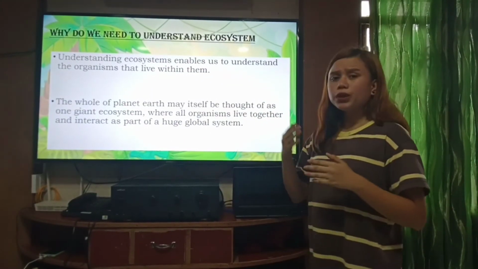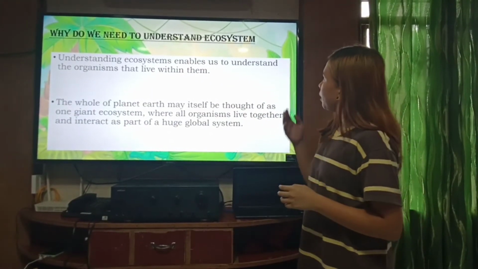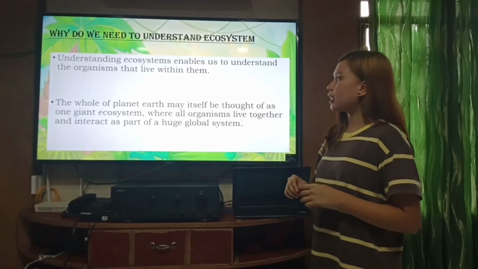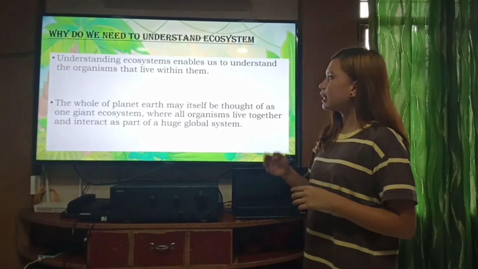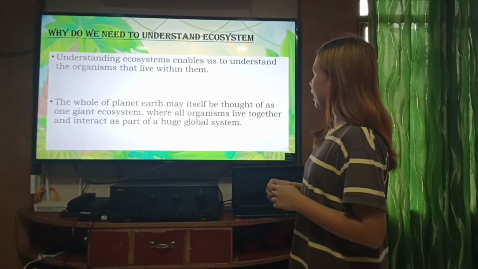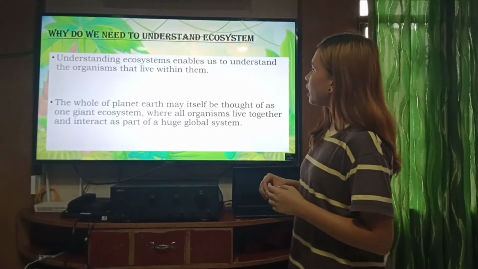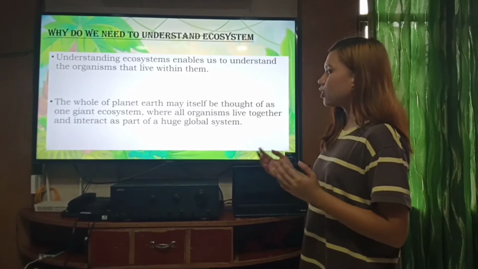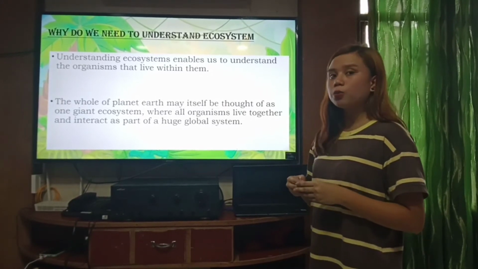So why do we need to understand the ecosystem? First, understanding ecosystems enables us to understand the organisms that live within them. The whole of planet Earth may itself be thought of as one giant ecosystem where all organisms live together and interact as part of a huge and global system.